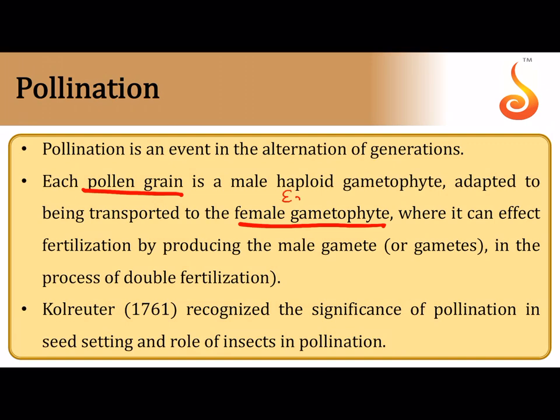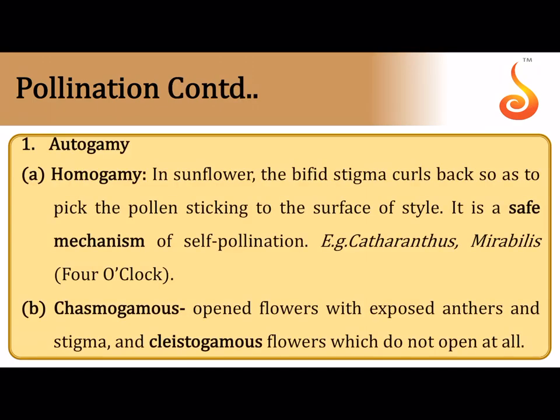You should remember that the 7-celled 8-nucleate embryo sac itself is referred to as a highly reduced female gametophyte. And why should pollination occur? So that the pollen falls on the stigma, and then we saw the pollen forms a pollen tube, reaches the ovule, and fertilizes the ovule. Kölreuter recognized the significance of pollination in seed setting and the role of insects in pollination.